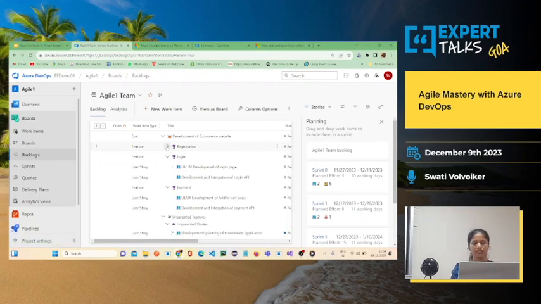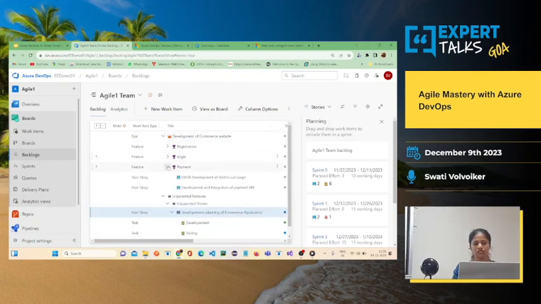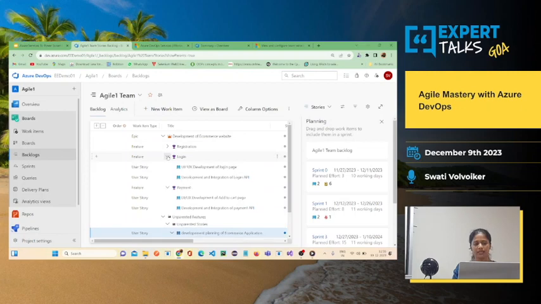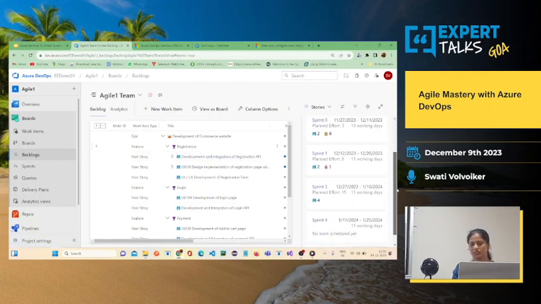Okay, and here I have created the epic initially, the development of the e-commerce website, and there were three features that I have created, that is registration, login and payment. And inside features I had created these respective user stories. So I can assign these user stories by just dragging and dropping to any of these sprints, and we can plan out the work in every sprint here under the backlog section.